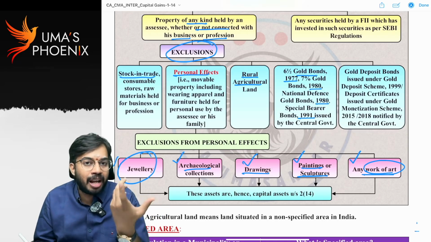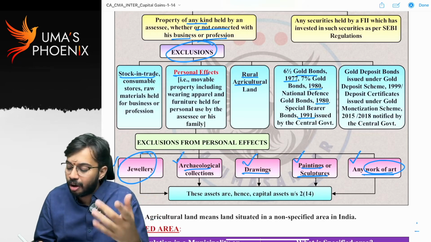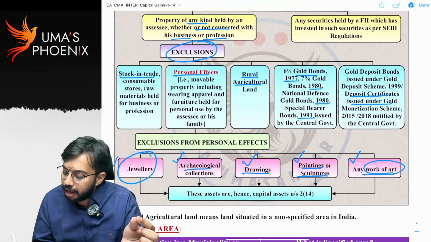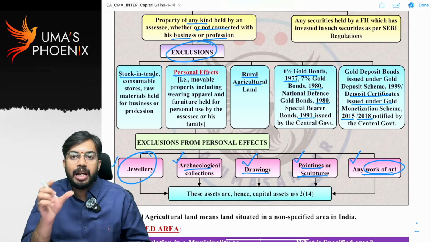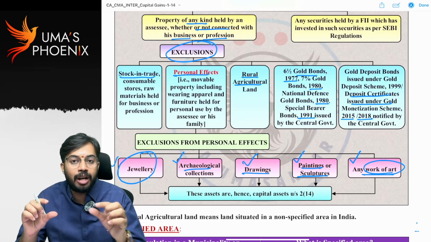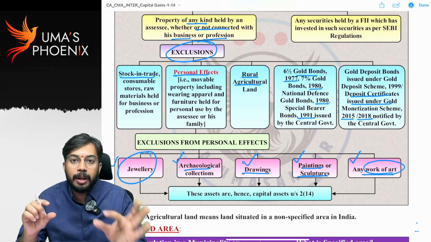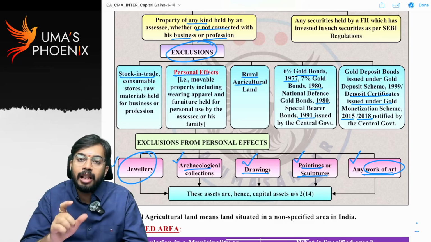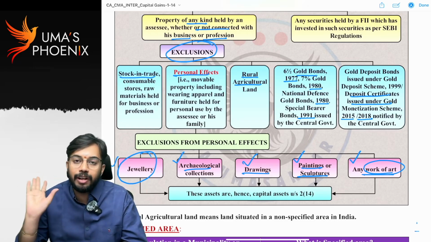See, these are not alive right now. They are all expired. So what are alive are deposit certificates issued under Gold Monetization Scheme 2015-2018. If any deposit certificates are issued under the Gold Monetization Scheme, those deposit certificates are excluded from the definition of capital asset. If you sell those deposit certificates, capital gains will not arise.